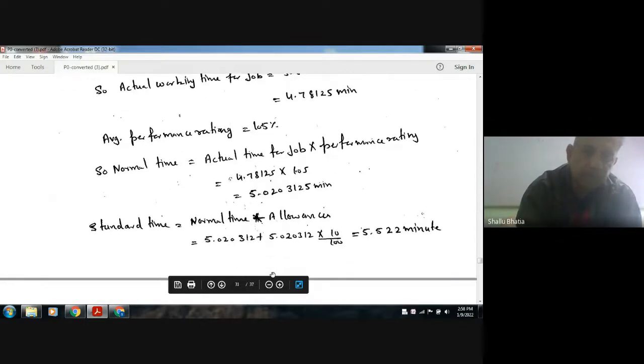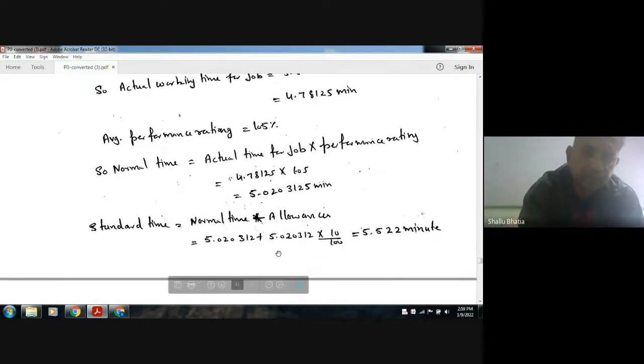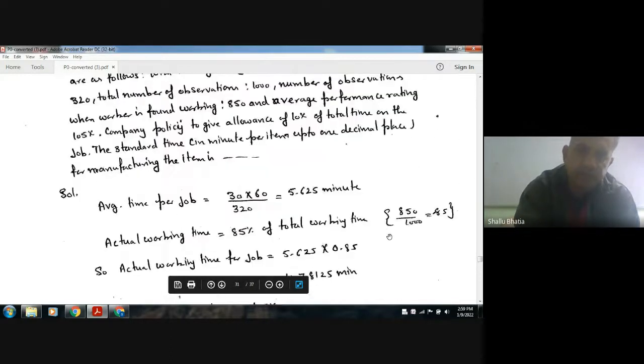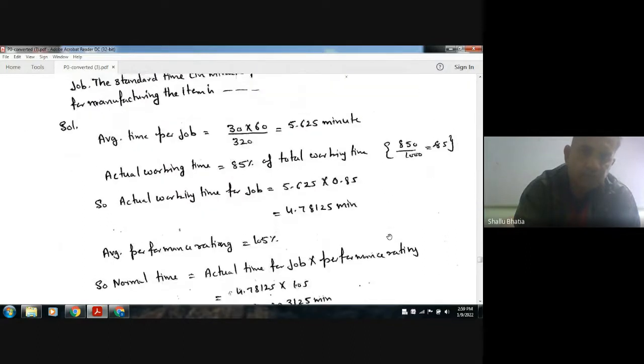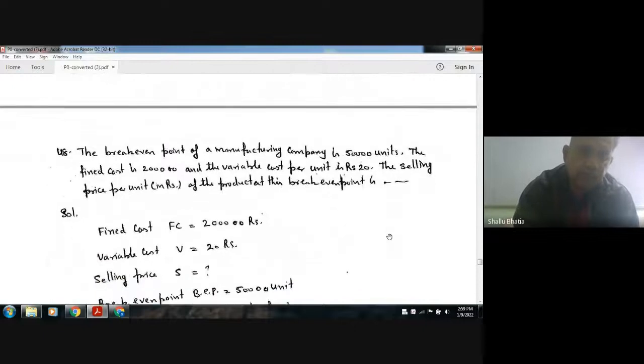Okay, now the standard time is your normal time plus allowances, and the allowance is 10%. So the standard time is your normal time plus allowances. This is 5.522 minutes. The standard time is 5.522 minutes. Okay. Next,